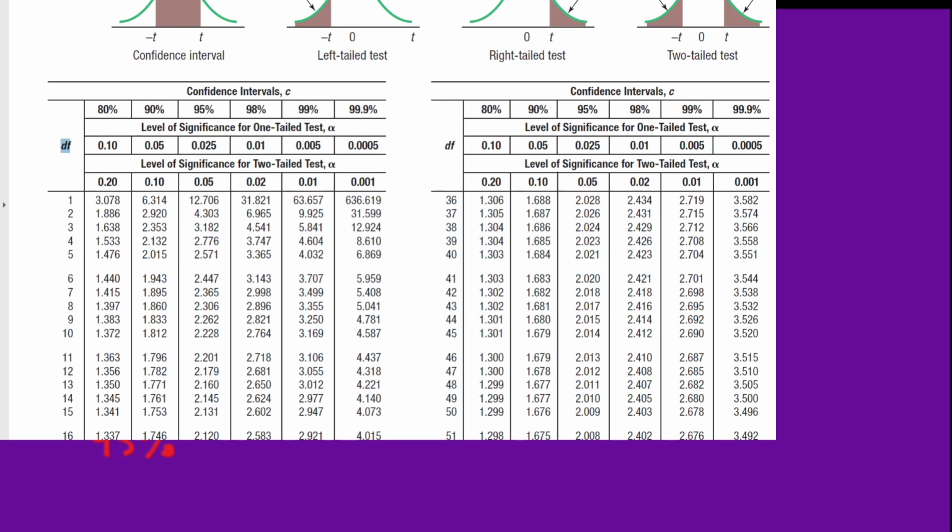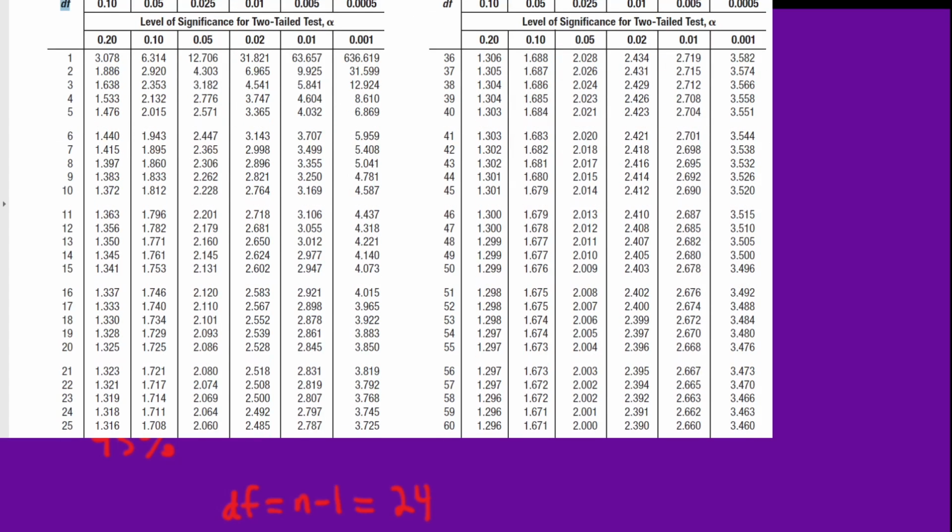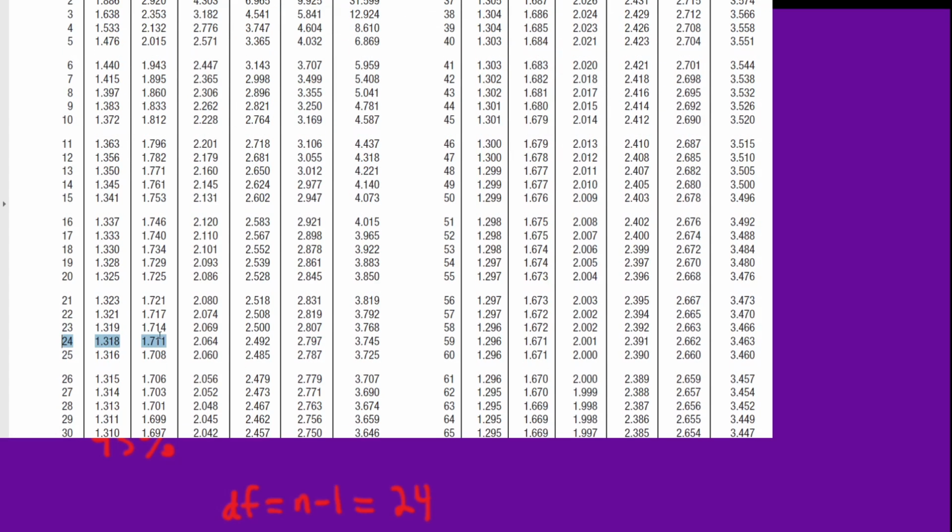The rows we use are based on degrees of freedom. If you recall from the book, the degrees of freedom in this case is n minus 1. So it's our sample size minus 1. In our case, that is 24. So let's scroll down to the row of 24 here.